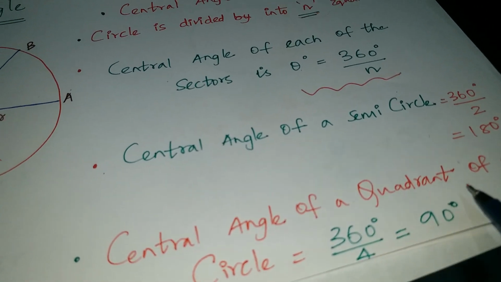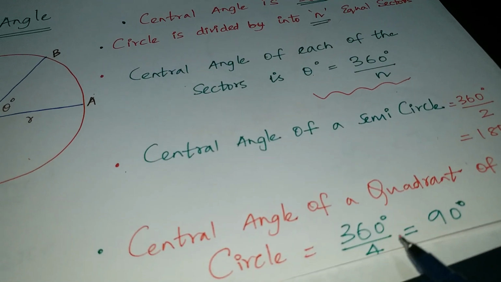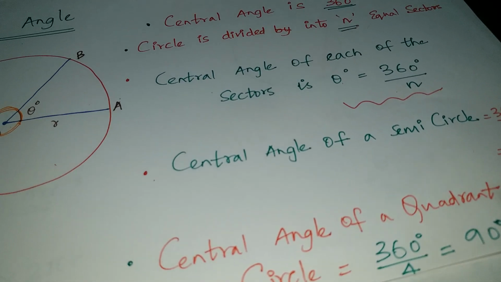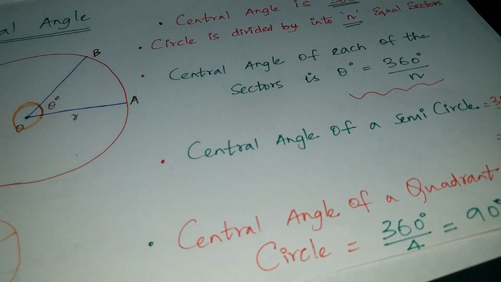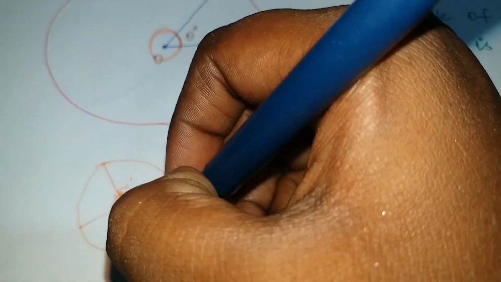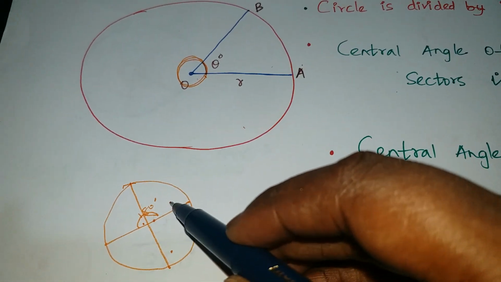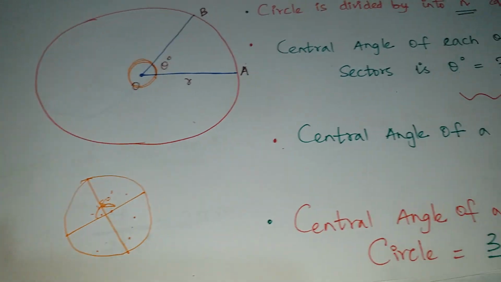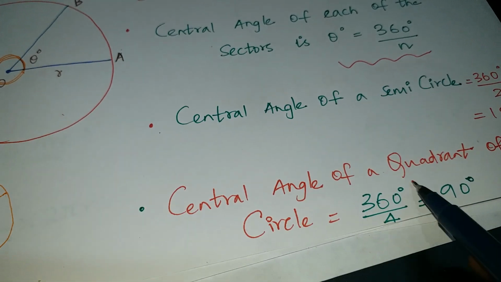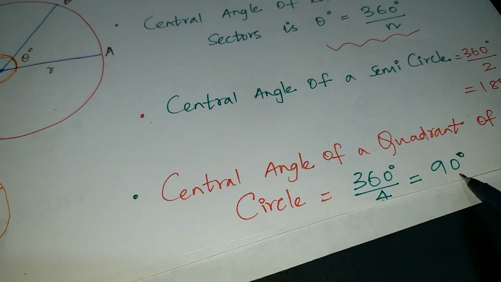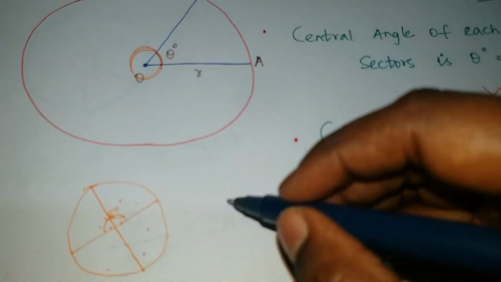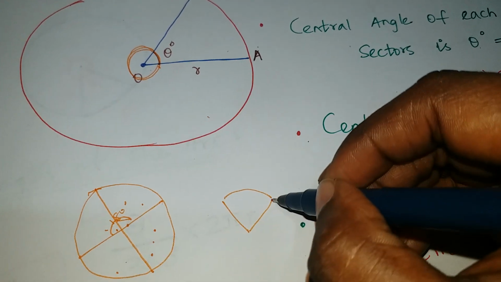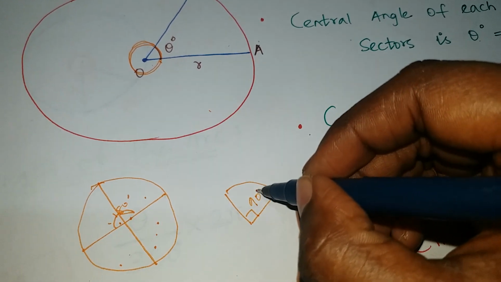Same, central angle of a quadrant of a circle is 360 by 4, which is equal to 90 degree. What is the central angle of a quadrant? A quadrant is nothing but dividing the same circle into 4 parts like this. This is one part, the second part, third part, fourth part. So 1, 2, 3, 4. 4 indicates quadrant, that is why we are dividing this 360 by 4. Finally, we get 90 degree. See, it's like a cake, you know. This is 90 degree. Got it?